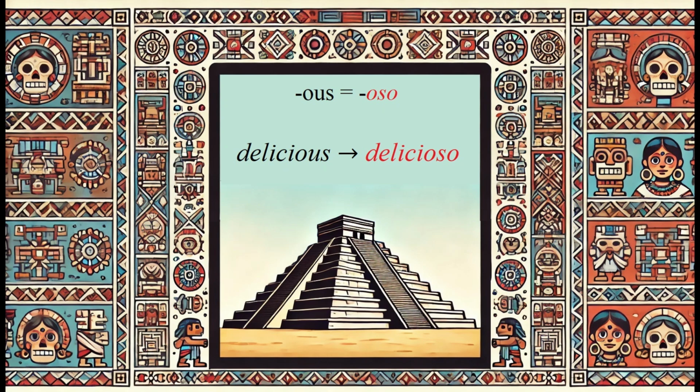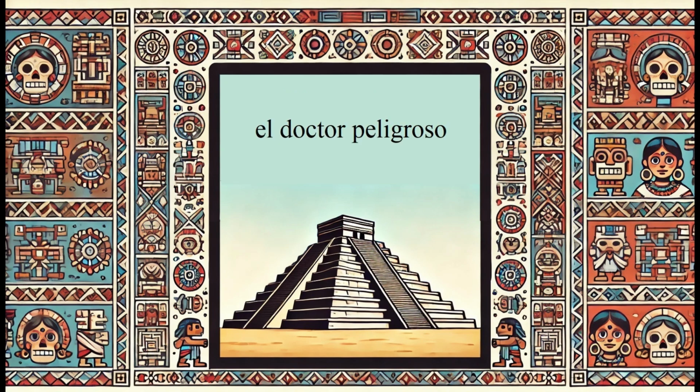Now, not every word can be converted in this way. For example, dangerous becomes peligroso. This is actually a cognate with perilous, but the R's and L's became switched. Doctor is exactly the same in Spanish, except that the O's are actually pronounced like O's. So say the dangerous doctor. El doctor peligroso. It can be correct to put the adjective before the noun, as in, el peligroso doctor, but it normally comes after.